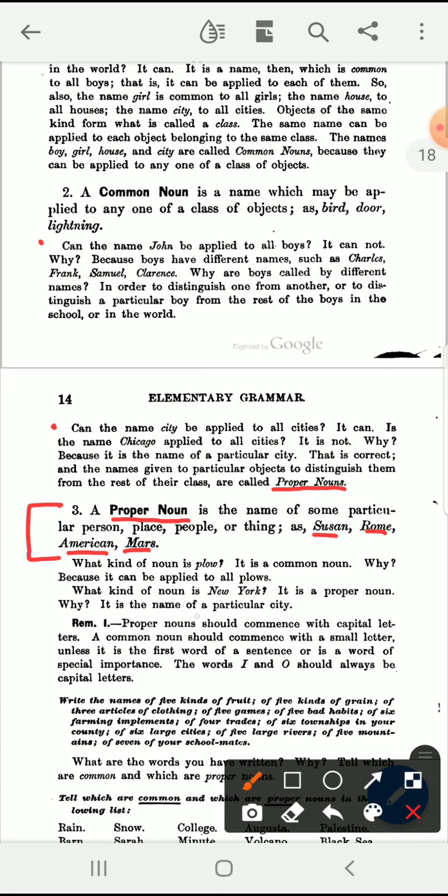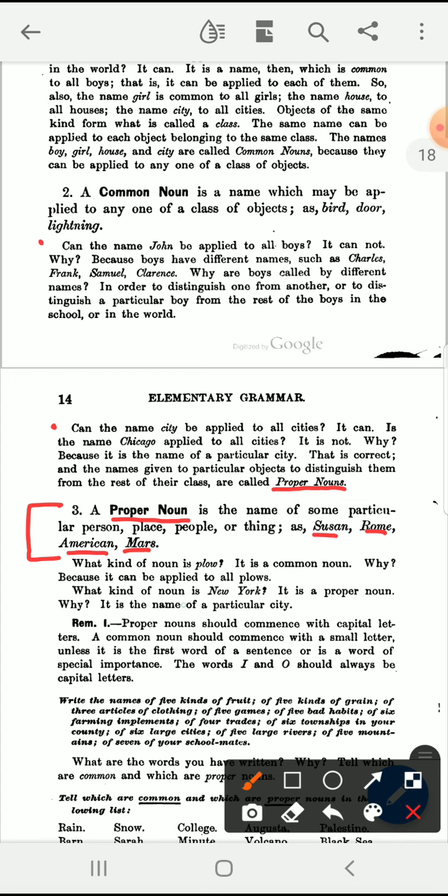Let's continue our study. What kind of noun is plow? It is a common noun. Why is it a common noun? Because it can be applied to all plows. Every individual plow can be named plow.